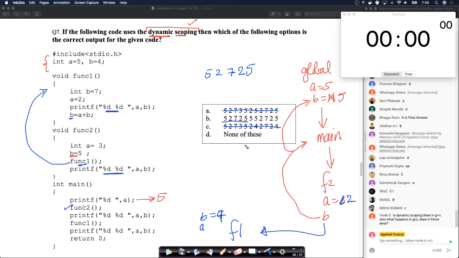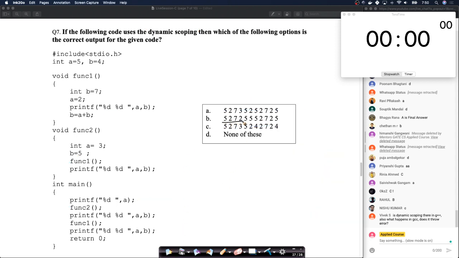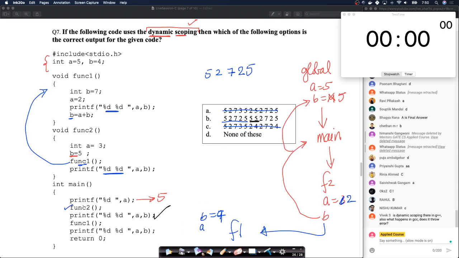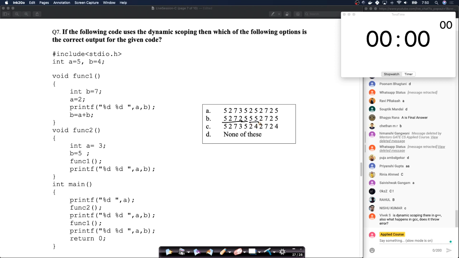Okay, so let's go through this now. Okay, now we are back here. It says printf a, b. Now there is no local a, b in main, so it will go and print from the global, because the global scope now kicks in. So you print 5, cool. So this line prints 5, cool. Next you're calling function 1 now. Now again, this whole diagram will change. Okay, so till here we are done. 2 5s are also done, right? So these two are also done.